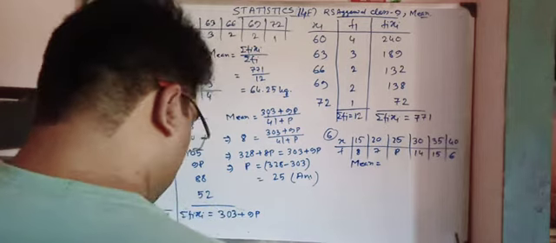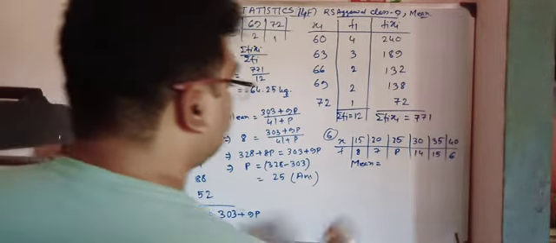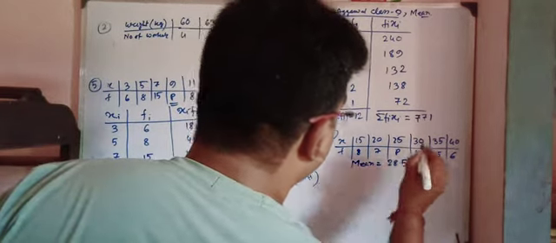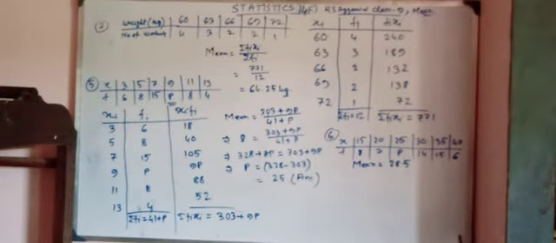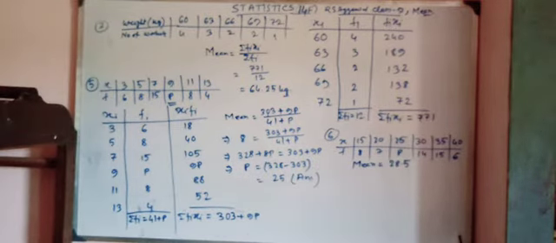The mean is equal to 28.5. The mean is given here, so we have to find the value of p. We are applying a similar method, and we get my answer. Understood that? So next, move to question number 7.